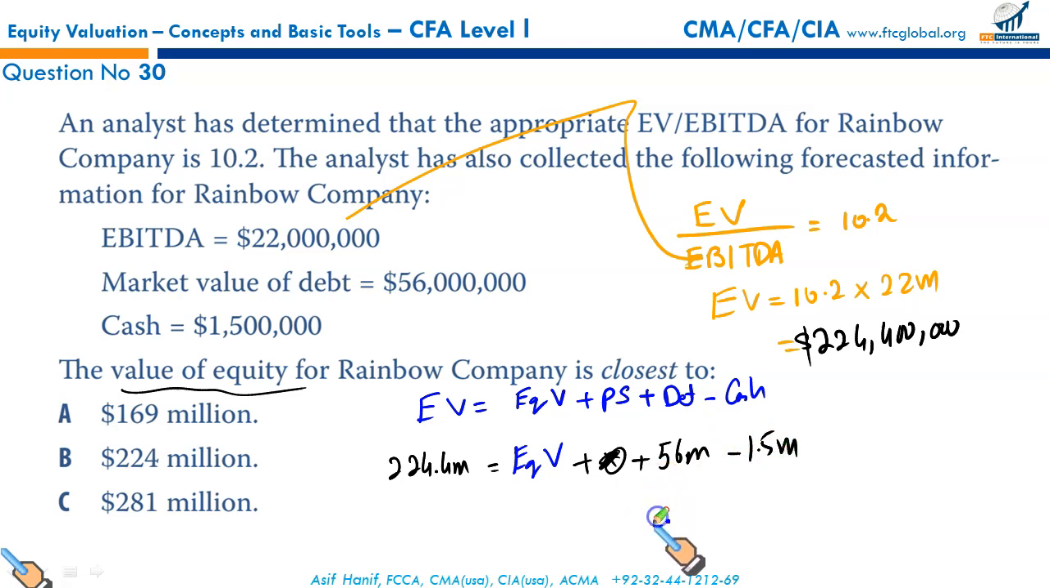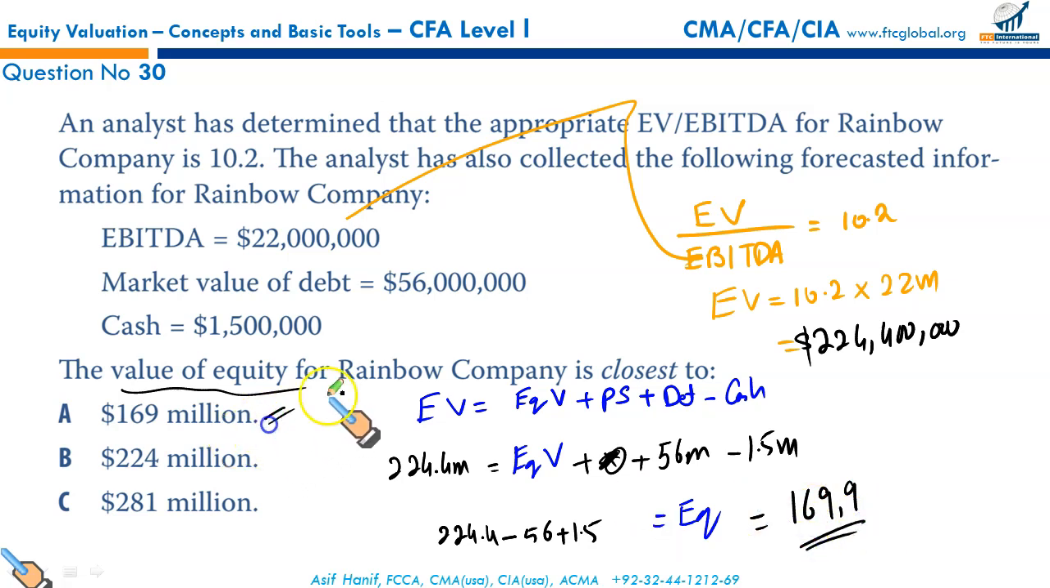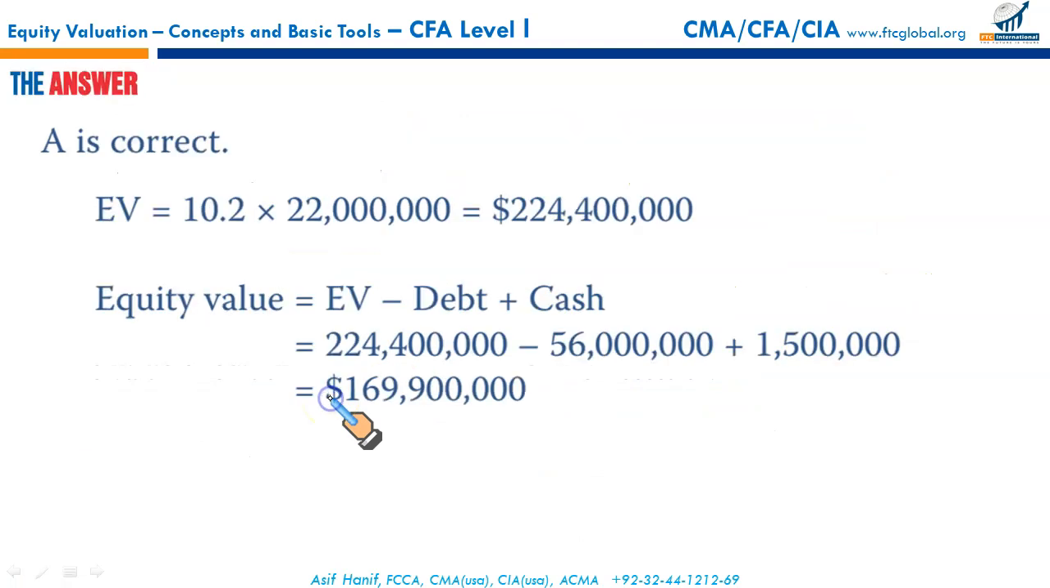So making equity value the subject, what you have is 224.4 million less 56 plus 1.5. So 224.4 minus 56 plus 1.5 should give you 169.9 million, and that perfectly matches almost option A. That is A, and that is your correct option.